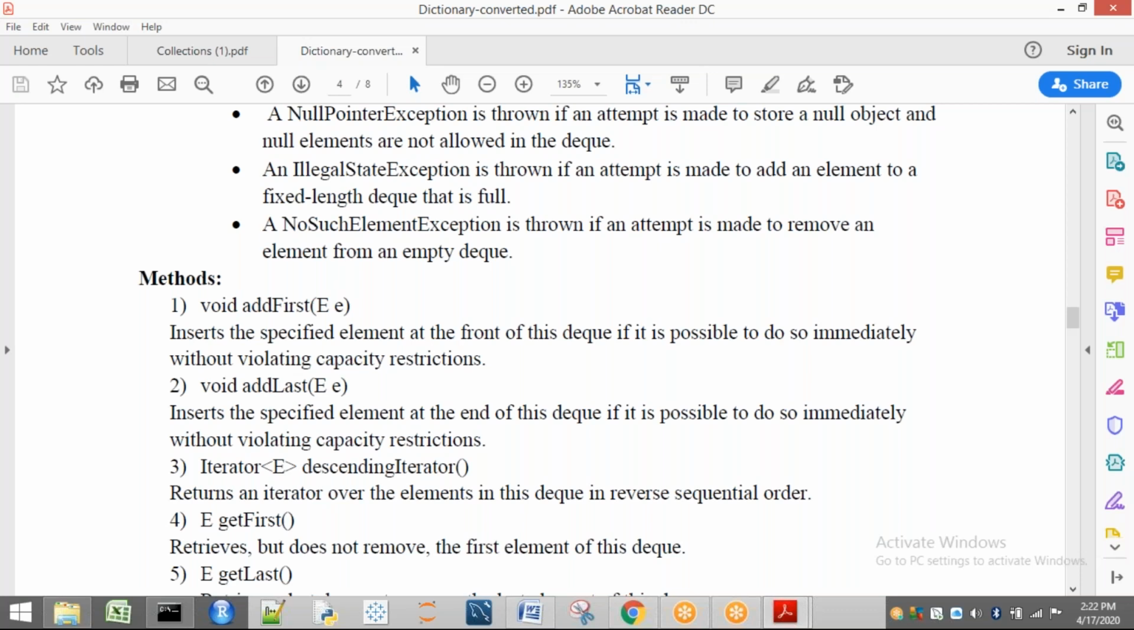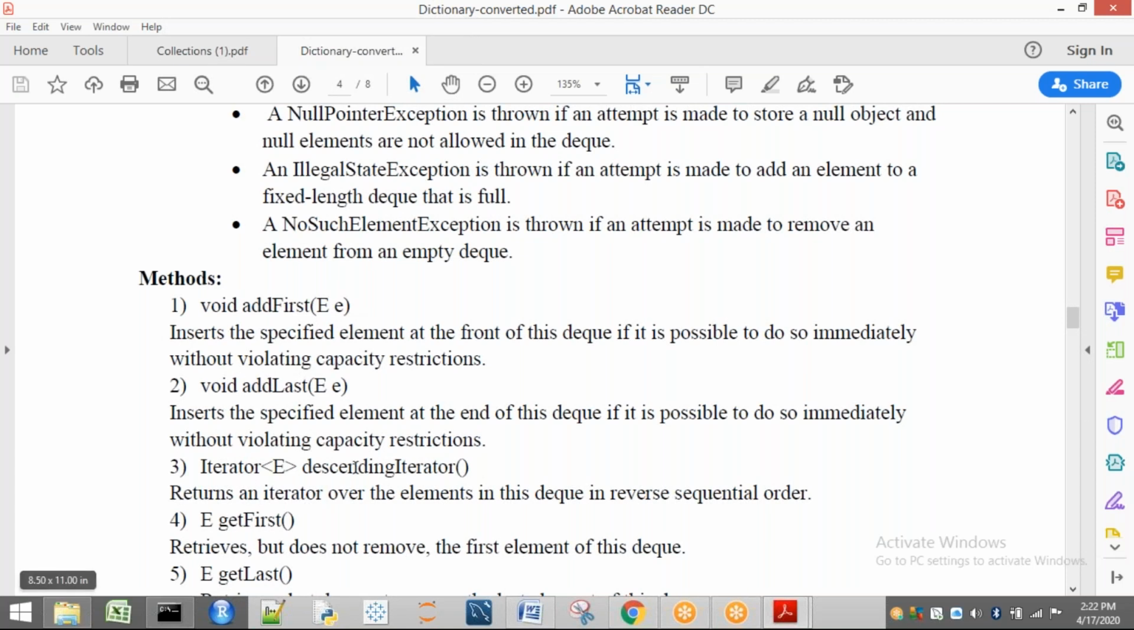Add first inserts an element at the front of the DQ. Add last is going to add an object at the last. If you see here, E is there. In some cases we can write E, or in our textbooks or on some internet pages we can see Object also. Object means it can receive any type. In the same way, E also can receive any type. It is just a concept of generics.